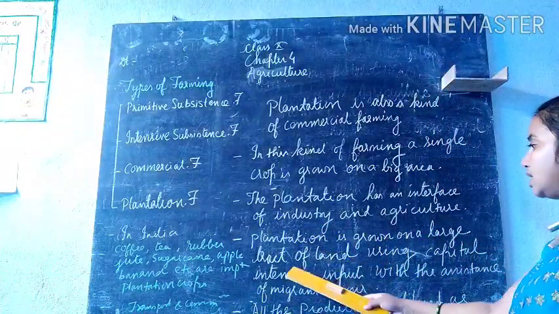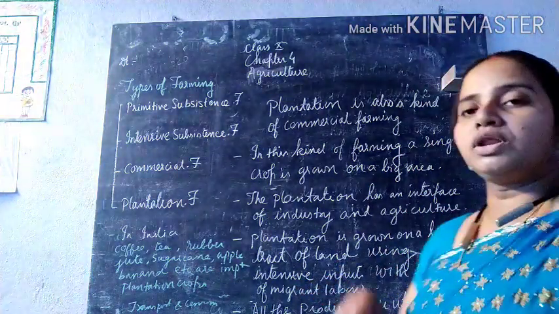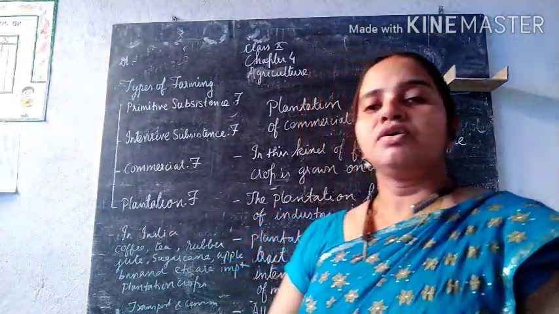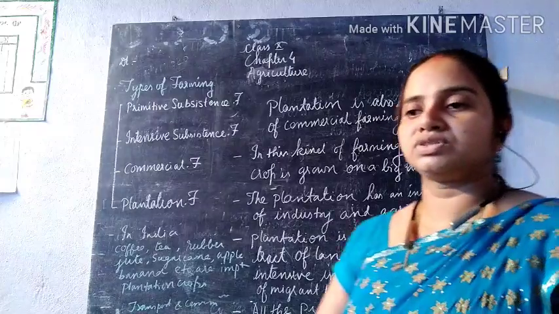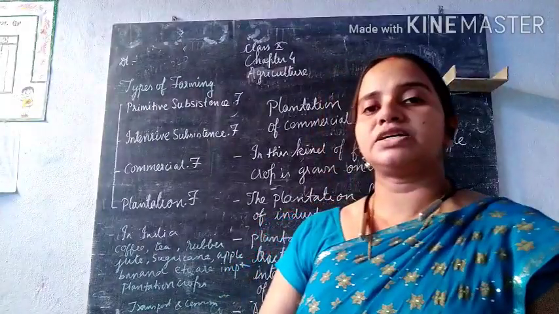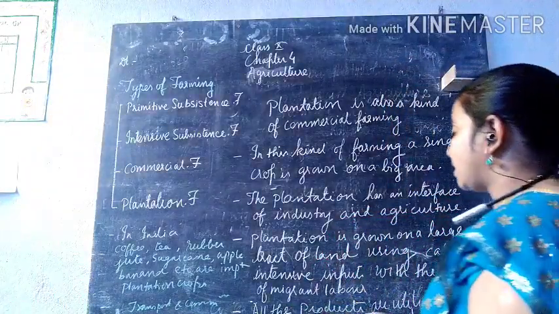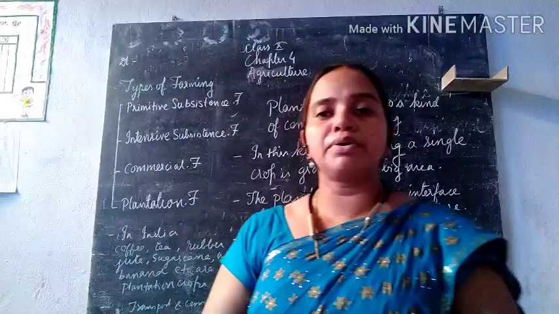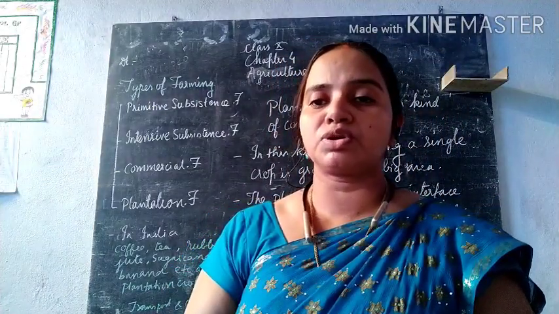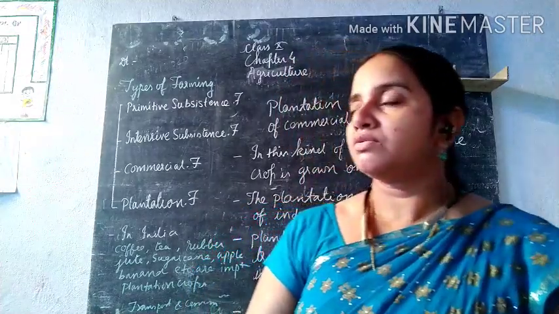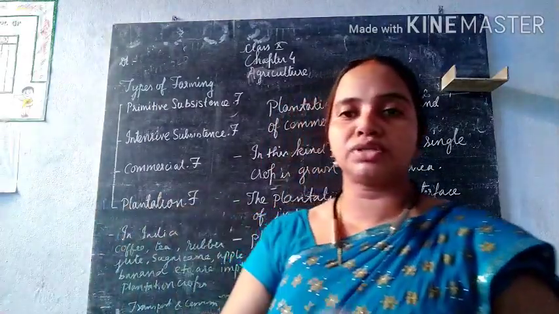And thirdly, what is it? Plantation is grown on a large tract of land using capital intensive input. This is also fully dependent on modern technology. From sowing to harvesting, all the modern equipment is used, from HYV seeds to fertilizers as well as machinery. This is done with the assistance of migrant labor. Since it is a labor intensive kind of farming, lots of labor is required. Right from the British period, when we had the indigo plantation, people were transported from one area to the other.